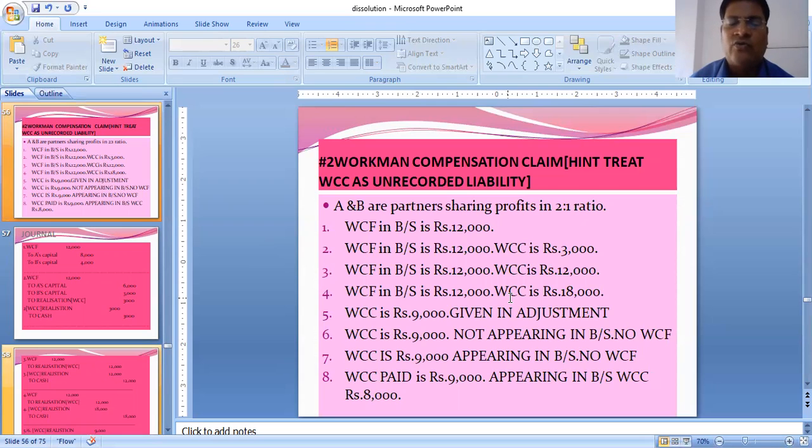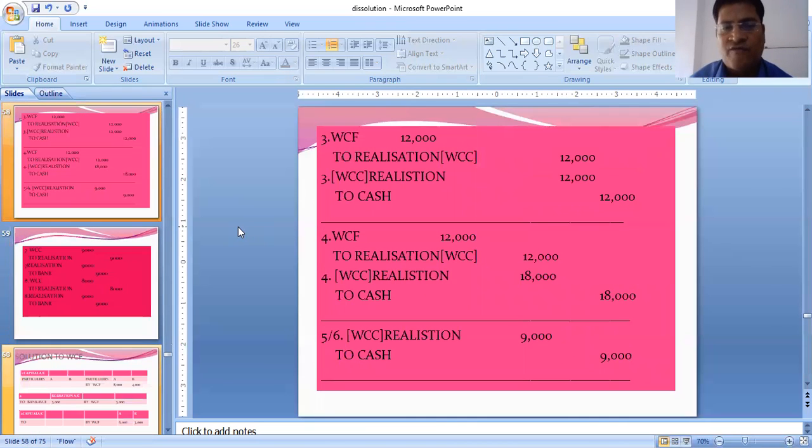Now here, our WCF is lesser than WCC. So the entire amount of WCF will be closed in realization. To close WCF, we will write WCF to realization 12,000 over. Now it's an unrecorded liability, WCC. We will record it just like to bank or to cash in realization. Realization to cash 18,000. That's all. There is no difference to be found out. See, WCF to realization, the closing of WCF, and realization to cash, the payment.